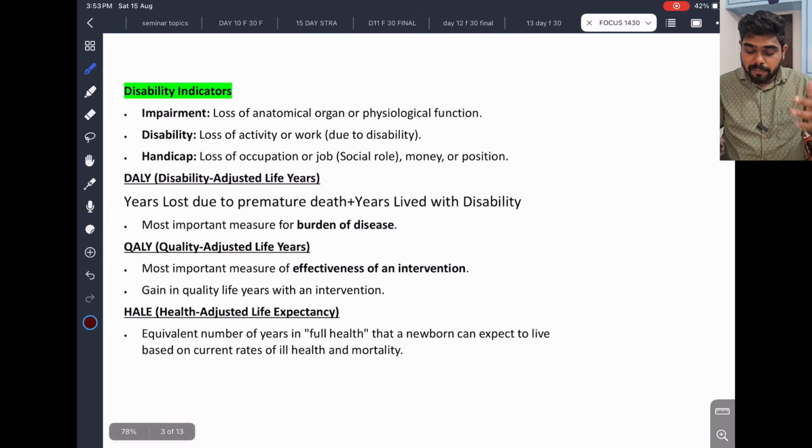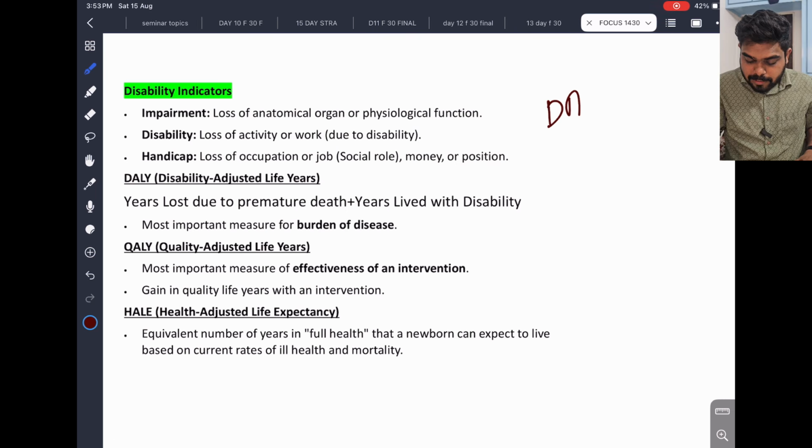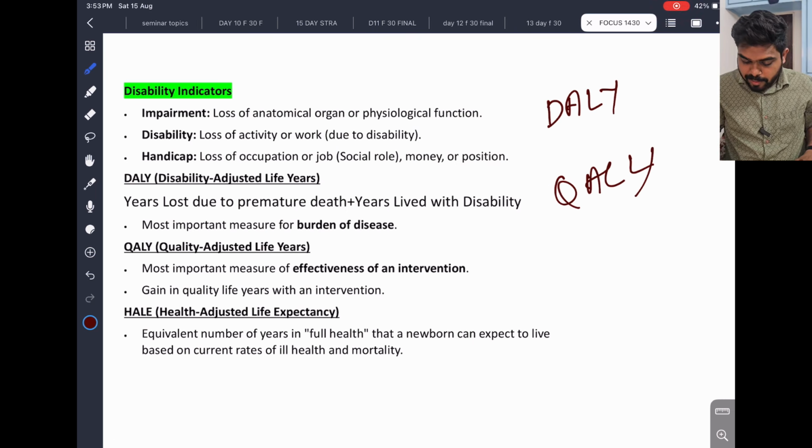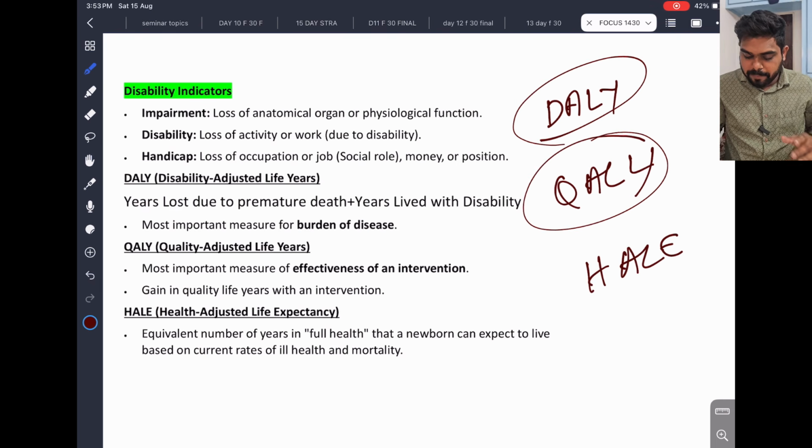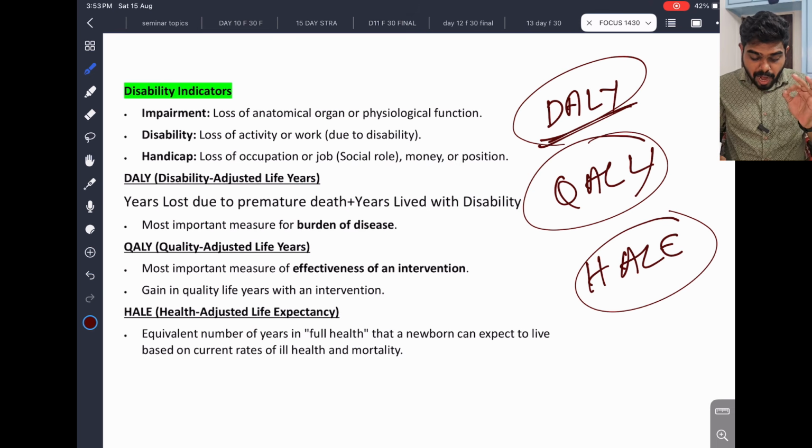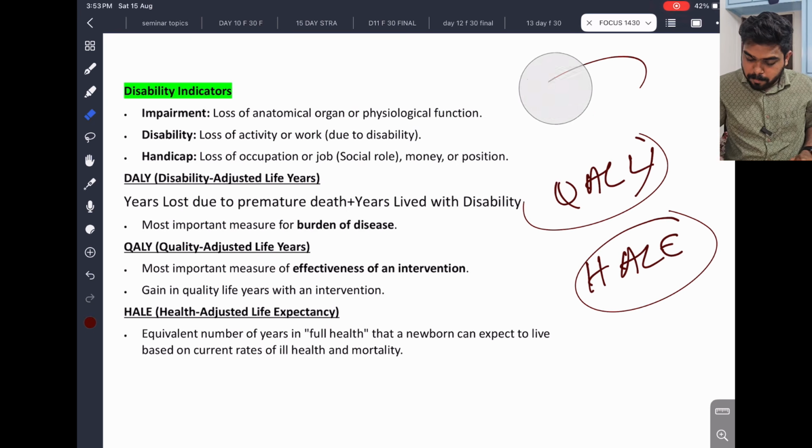So first we'll start with the disability indicators. These are very important. We have DALY, QALY and HALE. In the name only, it will be there. Disability adjusted life years. These are the disability adjusted life years. QALY, quality adjusted life years. HALE, health adjusted life expectancy. So this is very important.